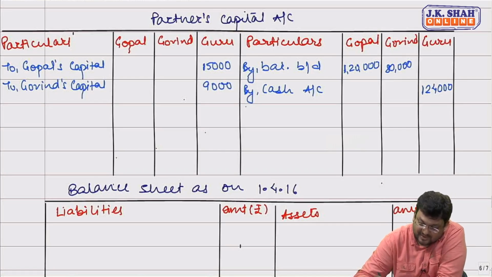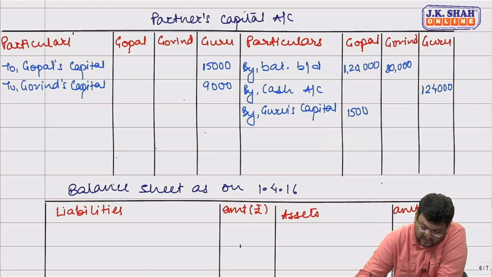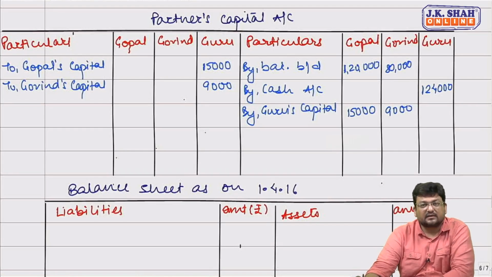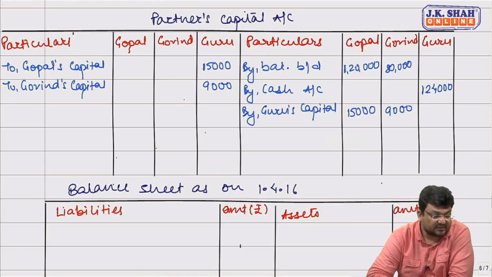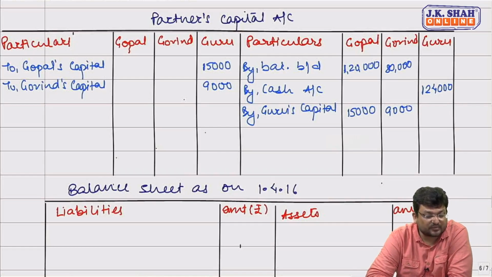So in Gopal and Govind's capital it will be credited as by Guru's capital, 15,000 and 9,000. Correct? Yes, sir.